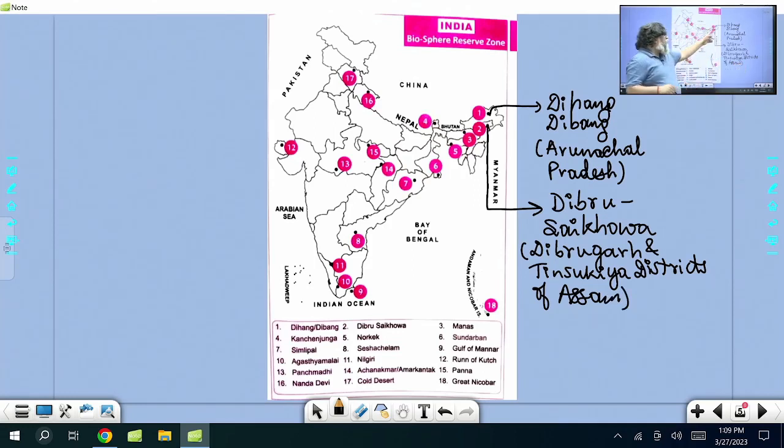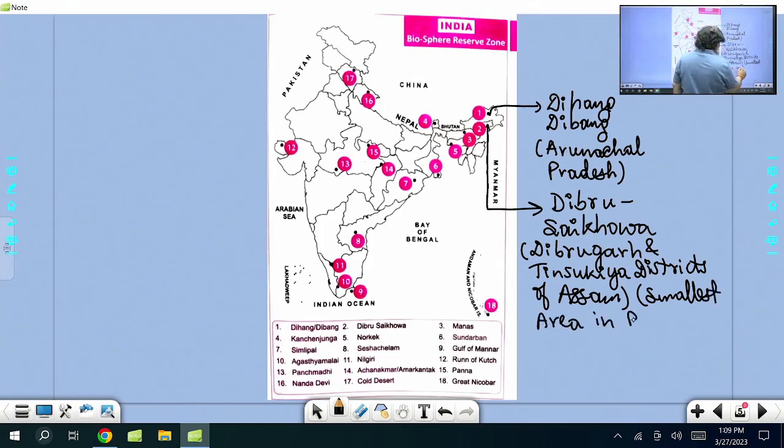I have marked on the map number 2, which is known for a river called Saikhowa, Dibrugarh. If you look area wise, it has the smallest area of biosphere reserve. If you take all 18 biosphere reserves, the smallest is Dibru Saikhowa. Now you can see another one in Assam only, the third one.